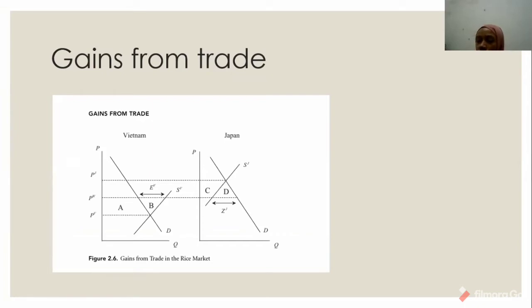Let's see the curve here. First, consider Vietnam in its movement from autarky to exporting in the rice market. Producers experience both an increase in price and an increase in quantity supplied along the supply curve. This should be good for producers, and as you can see here, there has been an increase in producer surplus of area A plus B as a result of the movement from autarky to trade.